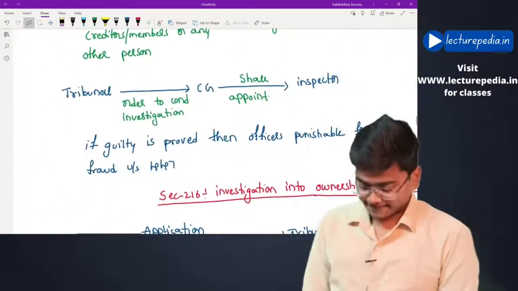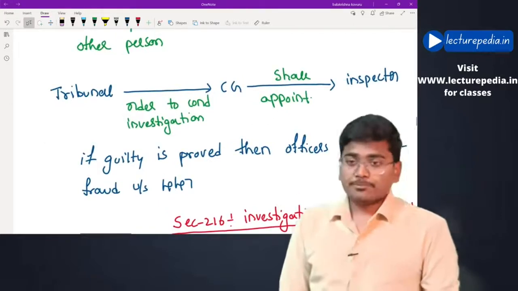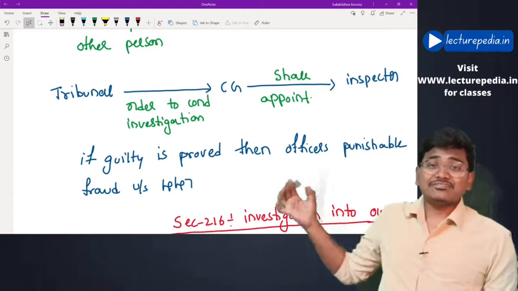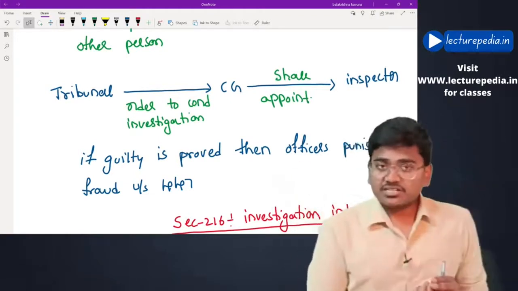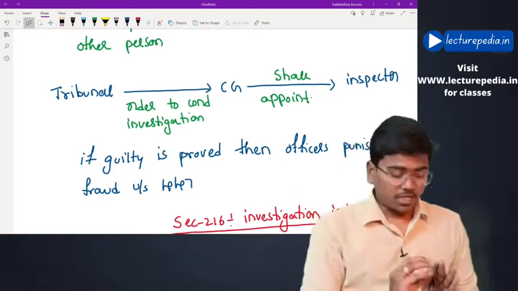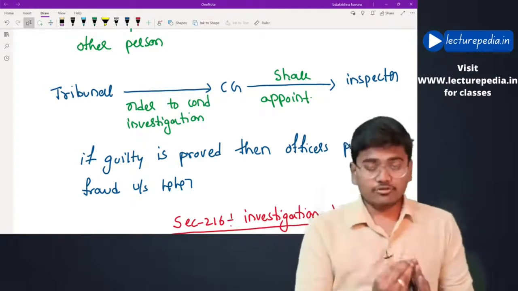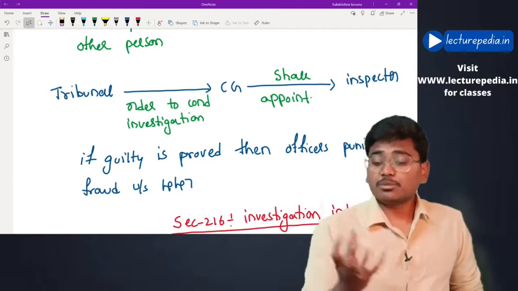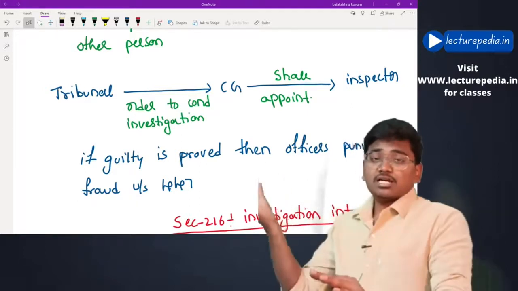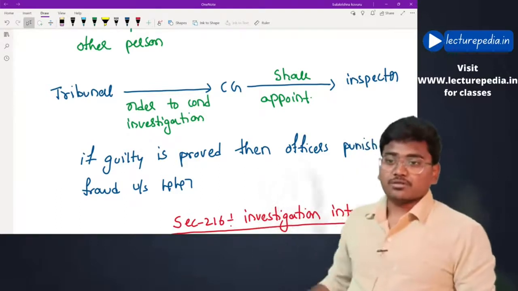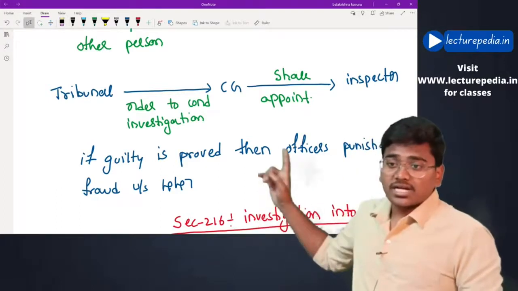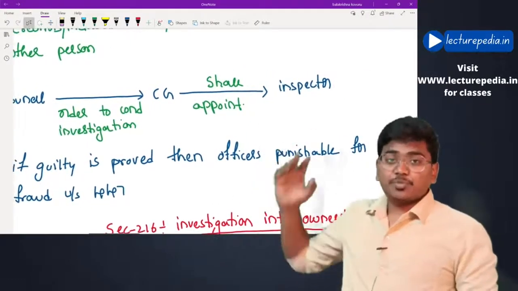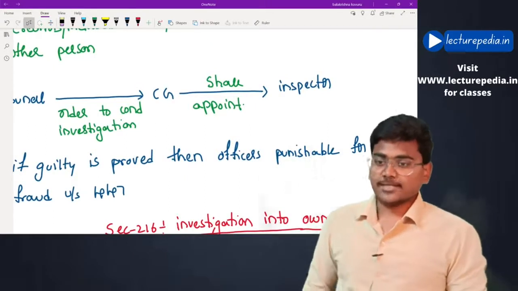Now, once the application is filed with the tribunal, the tribunal will order to conduct an investigation. See, the application will be filed with the tribunal. First of all, the application will not be filed with the central government, it will be filed with the tribunal, and the tribunal is not having power to conduct investigation. Thereby, the tribunal will order the central government to conduct the investigation. Now, the central government will appoint inspectors to conduct the investigation. Hope this is clear.